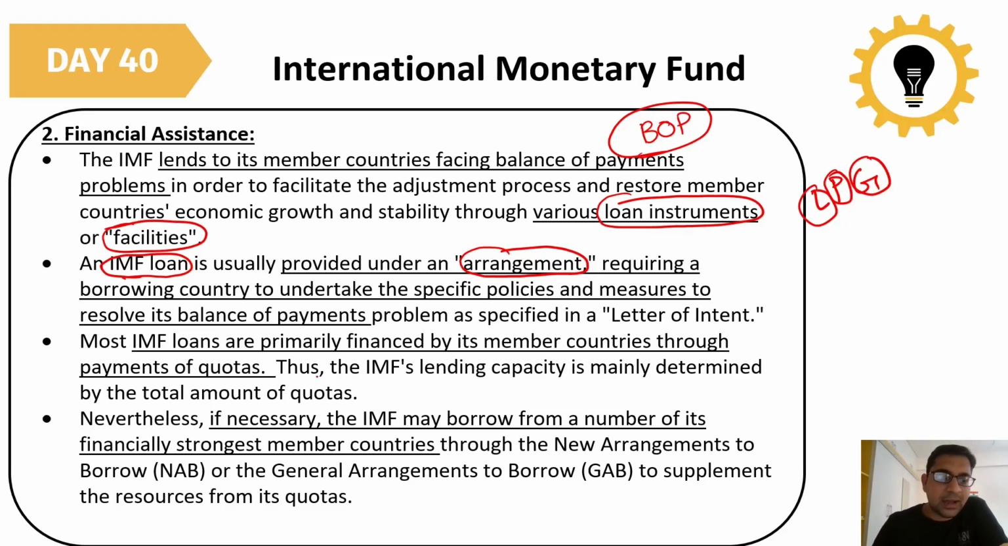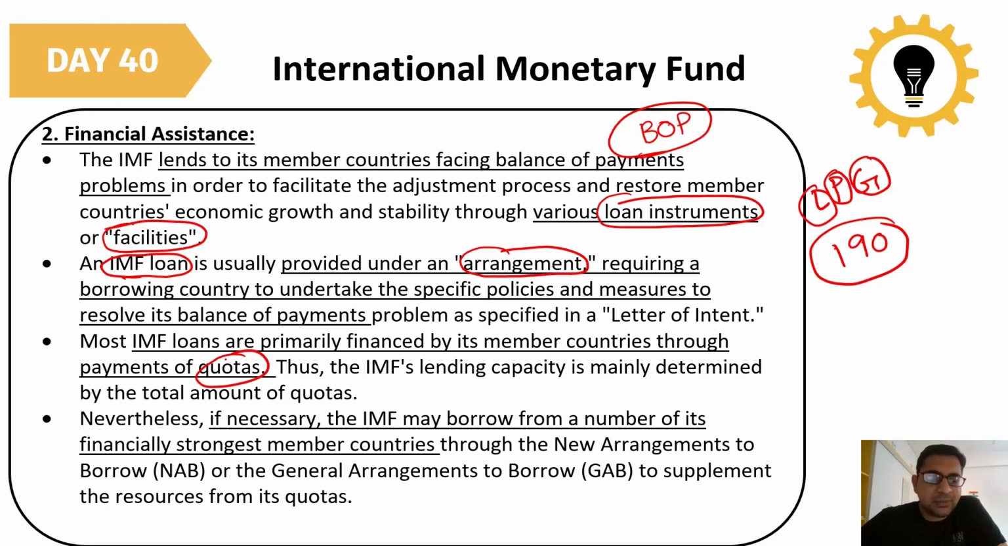IMF loans are primarily financed by its member countries through the payment of quotas. If you are a member of the IMF, then you have to provide a certain amount in order to be a member. Around 190 countries provide a certain quota of money to have a membership. So these 190 countries provide some of the money to the IMF. This is the official reserve of the IMF, based on the quota system, which we are going to discuss in the slides that are coming.